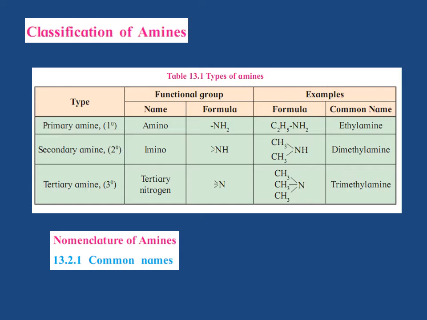If two or three identical alkyl groups are attached to the nitrogen atom, the prefix di or tri is added before the name of the alkyl group. The parent arylamine C6H5NH2 is named as aniline. Other aromatic amines are named as derivatives of aniline.